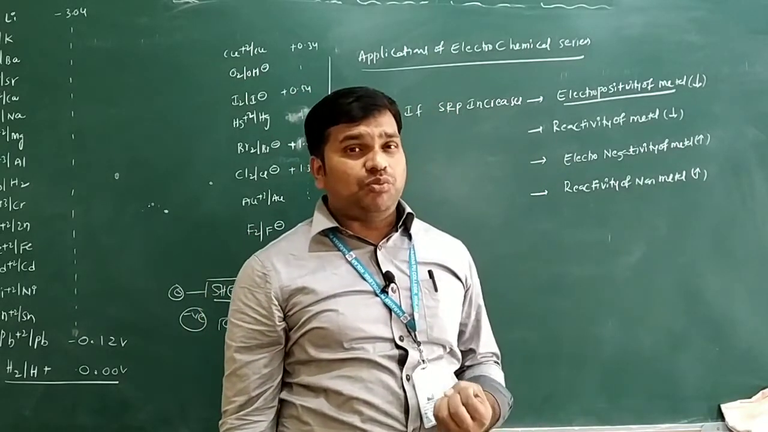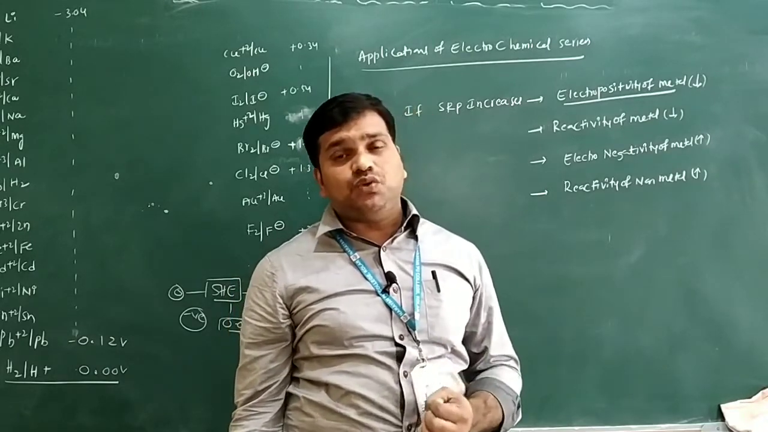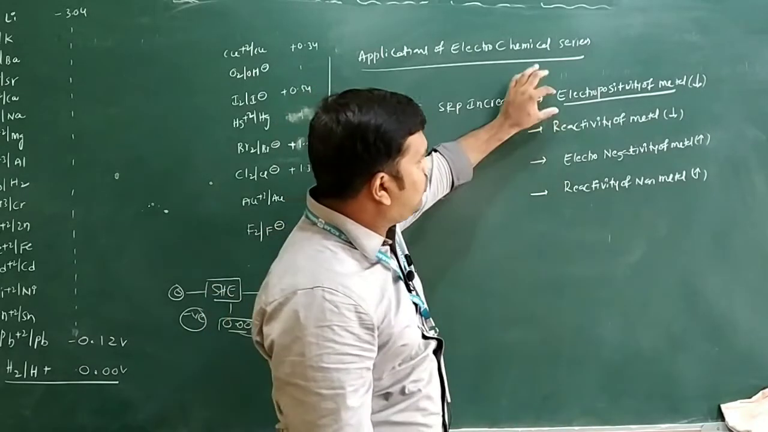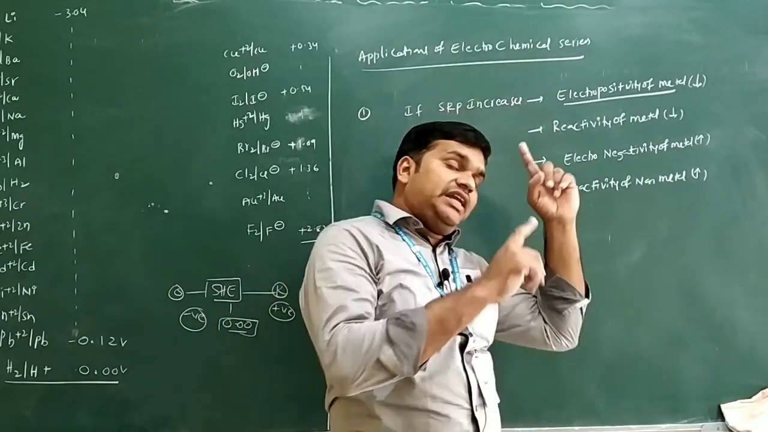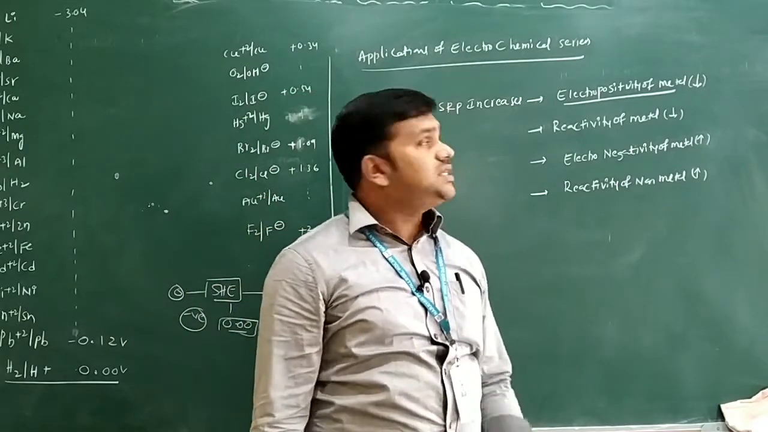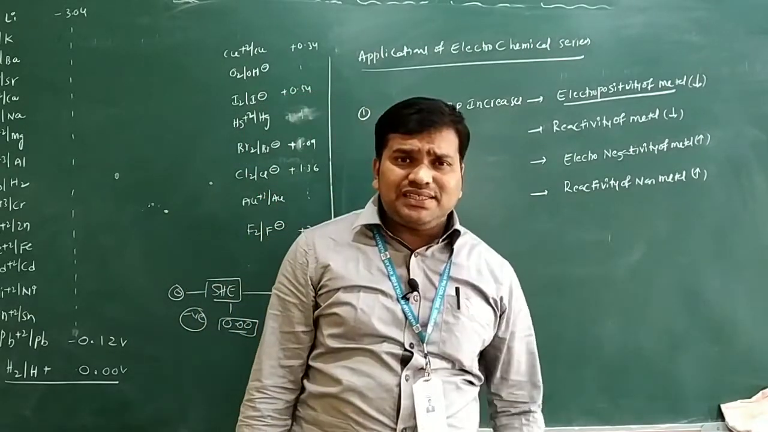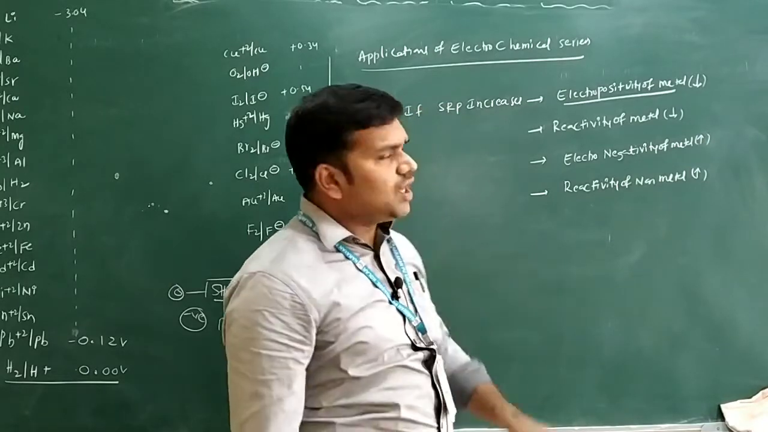What is electropositivity? The tendency of an atom to lose electrons. It decreases only. If the electropositivity decreases, reactivity of the metal is what? Decreases. Just recall the concept in periodic classification of elements. Electropositivity decreases, reactivity of the metal decreases; electropositivity increases, reactivity of the metal increases only. Come to the next one.